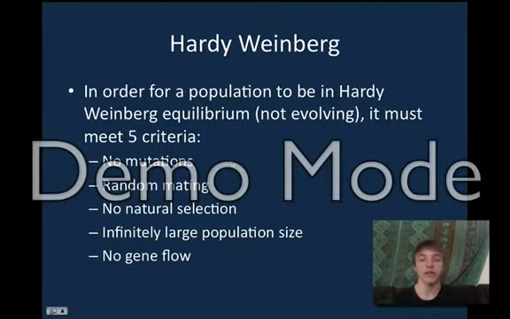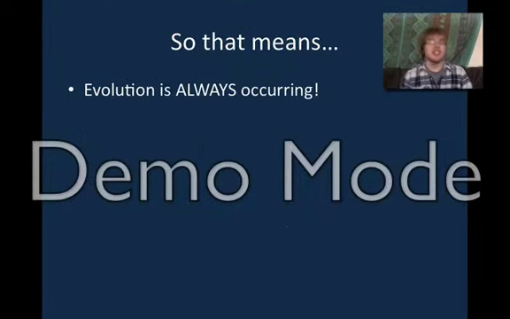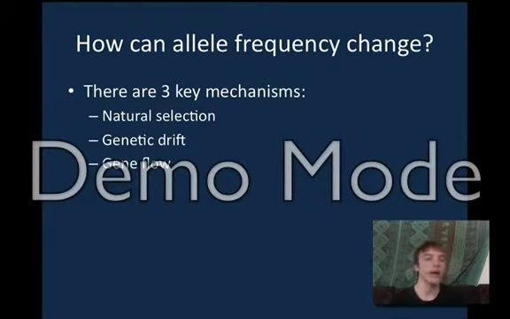In order for a population to be in a Hardy-Weinberg equilibrium, which means it's not evolving, it must meet 5 criteria: no mutations, random mating, no natural selection, an infinitely large population size, and no gene flow. The 5 criteria for Hardy-Weinberg equilibrium are never met all at the same time, so that means that a population is always evolving. So how can allele frequency change? There are 3 key mechanisms: natural selection, drift, and gene flow.